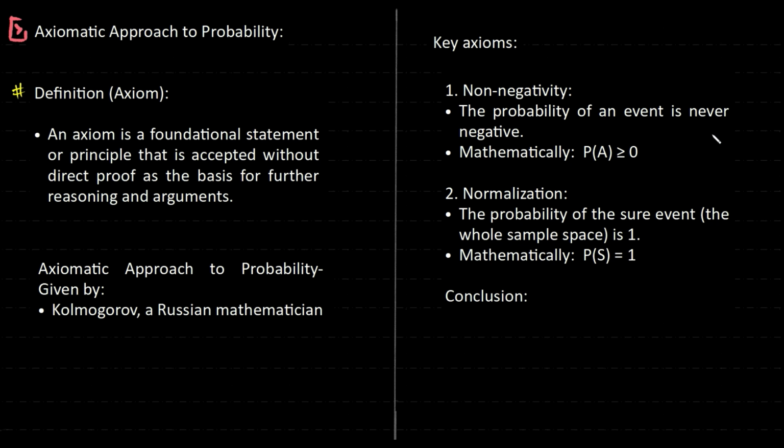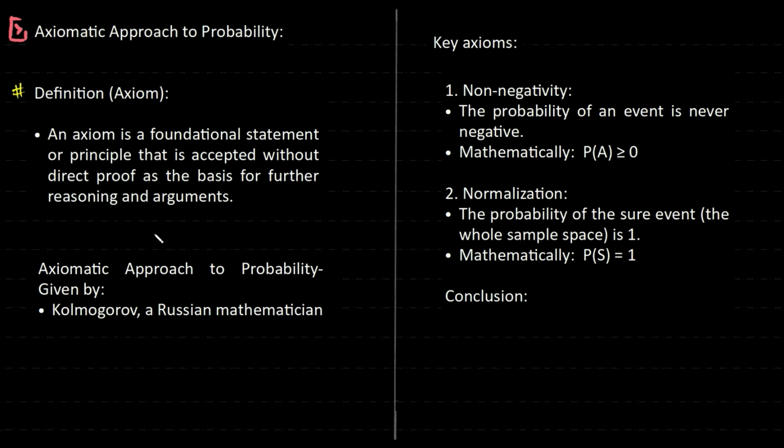Now we are looking at few axioms that are related to probability. That is, they form the base to build other formulas basically. So recall, what is an axiom? An axiom is a foundational statement or principle that is accepted without direct proof as the base for further research and arguments. So we are going to learn few statements or principles on which we're going to build other formulas.